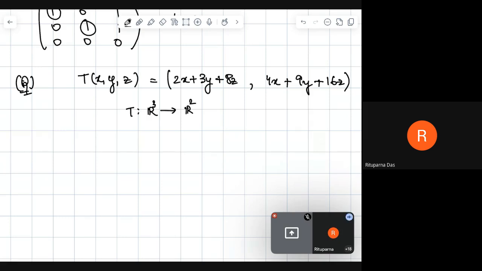Because the element in the domain has 3 elements, x, y and z, and the range has 2 elements. So this is in R3 and this is in R2. If A is the matrix representation of T with respect to the basis, what is the basis? 1 0 1, 0 1 1 and 1 1 0.